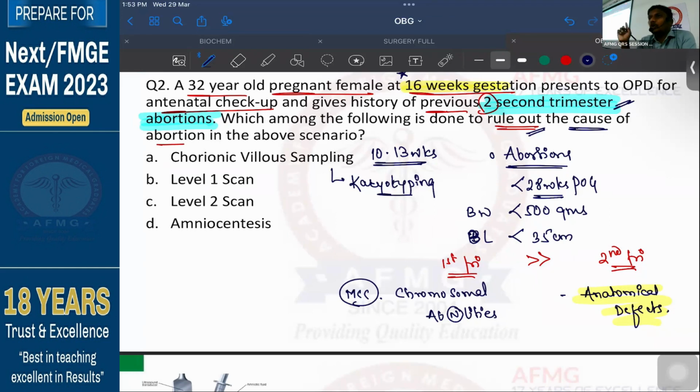So if there was any chromosomal abnormality during the first trimester, then we would have gone for chorionic villus sampling. Any which way, it is not a first trimester abortion. First thing, 10 to 13 weeks time has surpassed already. And the third thing important, karyotyping is not required because here the cause is not likely to be chromosomal abnormality. So any which way, option A is ruled out.